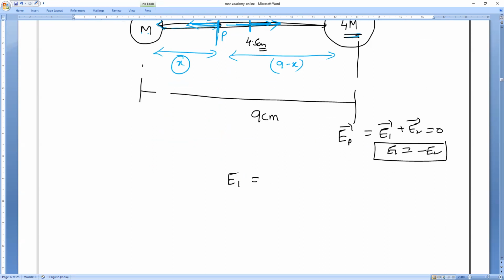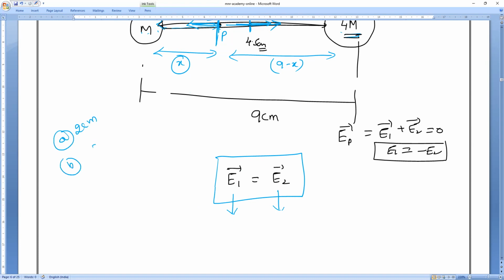So use this concept: E1 is equal to E2. Then you can see the force of attraction becomes 0 at that point. So use this formula and this formula, between the point and m, and between the point and 4m, and equate them. When you finish it, you will get the answer. Calculate the x. So x is equal to: option A, 2 centimeter; option B, 3 centimeter; option C, 5 centimeter; and option D is 3 by 2 centimeter.